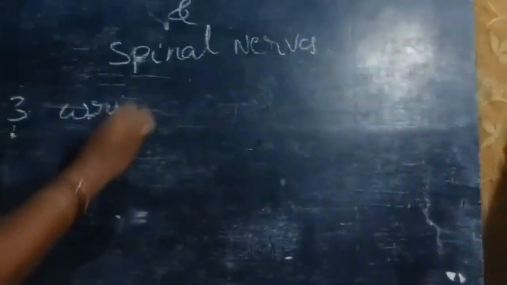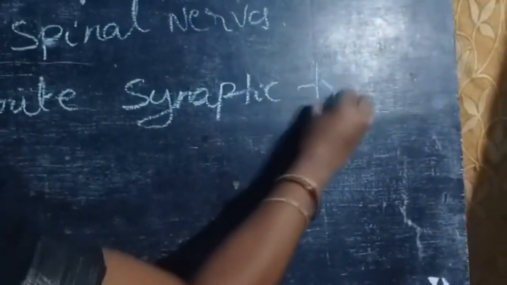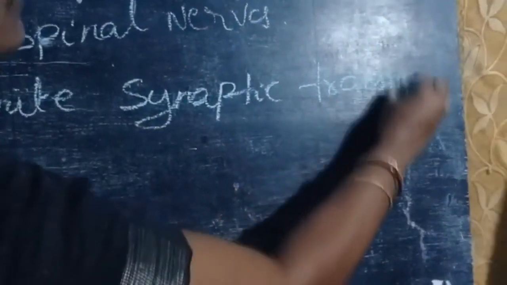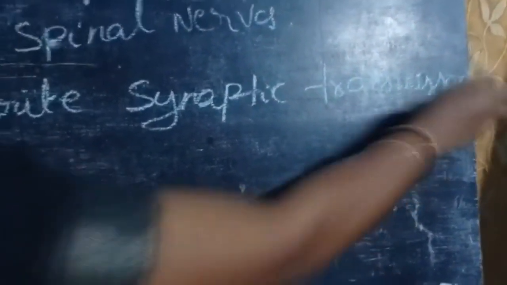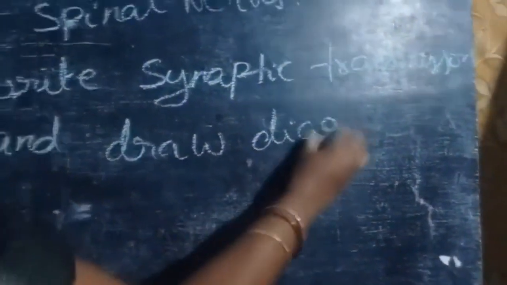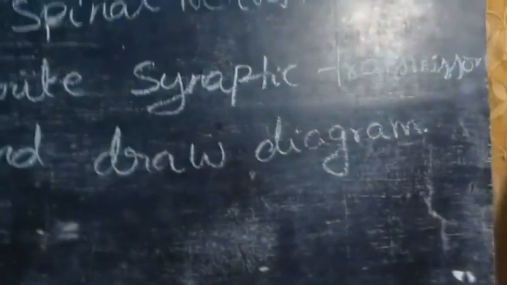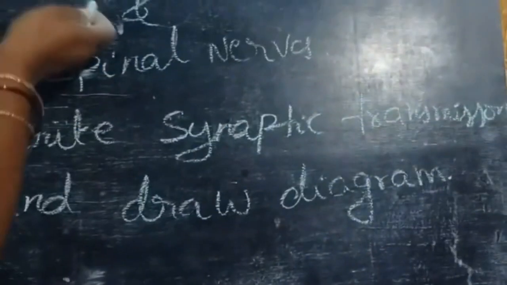Write synaptic transmission and draw the diagram. Okay. These are the important questions in this chapter.